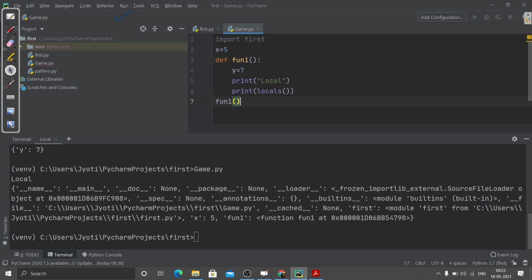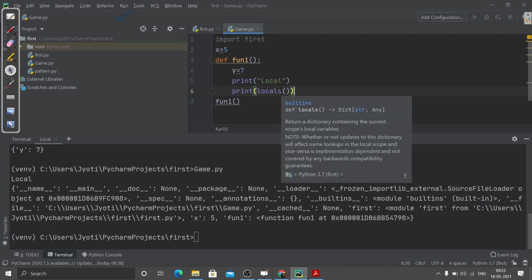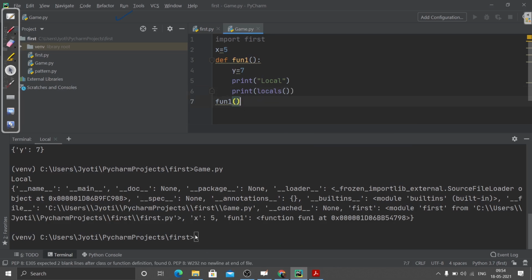So here, I've created a function, and inside that I'm using the locals function. What this locals function does is return the variables or functions that are defined locally, in the local namespace. So let me just show you. If I call this function, what happens?